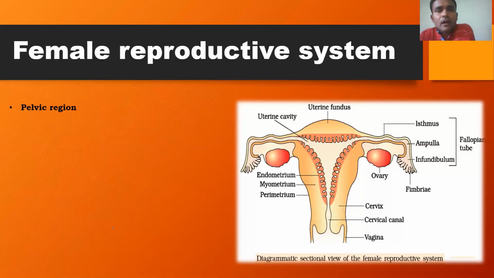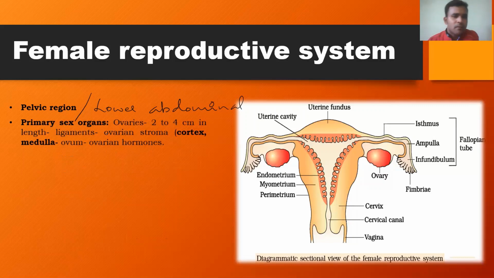As I told earlier, all the structural components of the reproductive system are located in the pelvic region. In male individuals, the testes are located externally in the scrotum, that is the extra abdominal organ. But in the female reproductive system, almost all the structural components are located within the pelvic region or lower abdominal cavity. So the pelvic region or the lower abdominal cavity consists of all the structural components of the female reproductive system. It mainly includes the primary sex organs, as I mentioned earlier, a pair of ovaries.